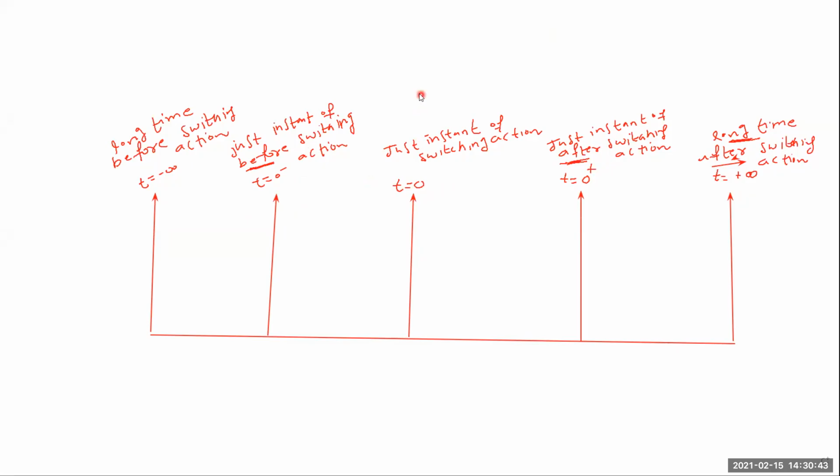There are two different types of steady state conditions you can observe. This is called one steady state, and this is called another steady state. A long time after the switching action may be 5 minutes or 10 minutes.